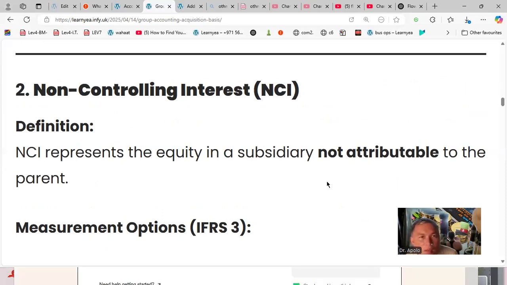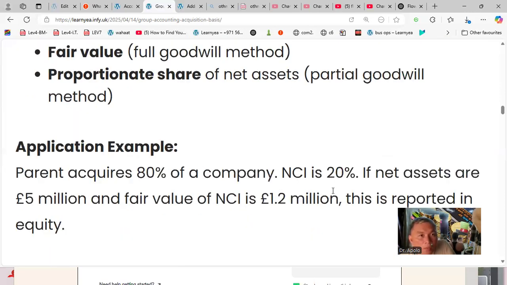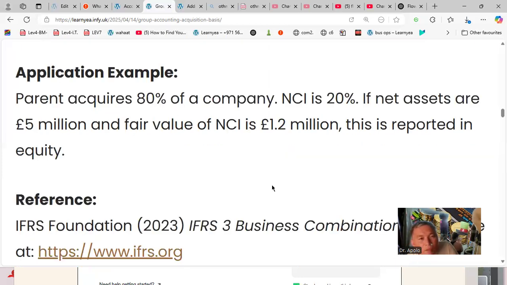Non-controlling interests, NCI, represents the equity in a subsidiary not attributable to the parent. Measurement options under IFRS 3: fair value, the full goodwill method, or proportionate share of net assets, the partial goodwill method. Application: parent acquires 80% of the company, so NCI is 20%. If the net assets are 5 million and the fair value of NCI is 1.2 million, this is reported in equity.